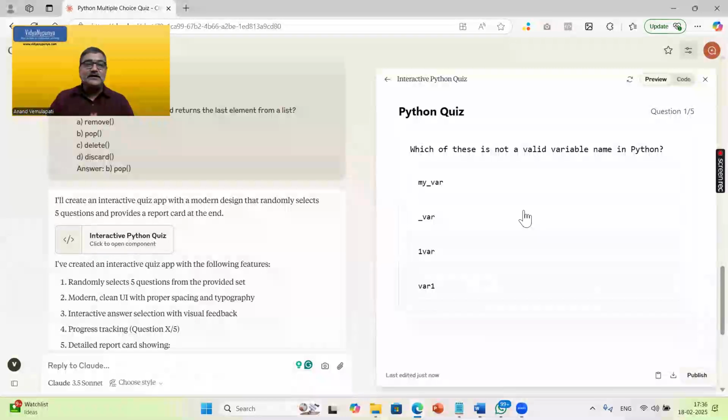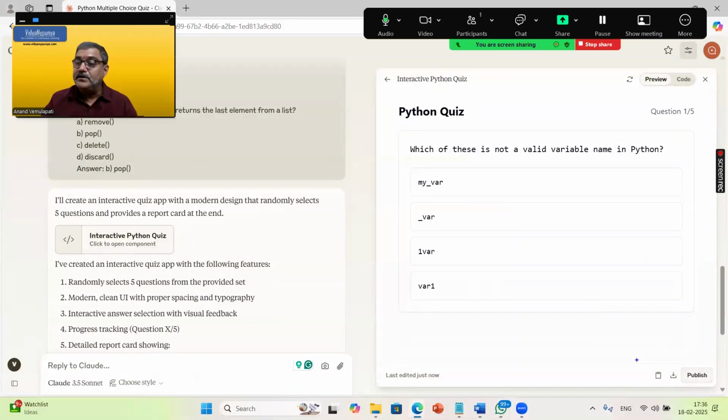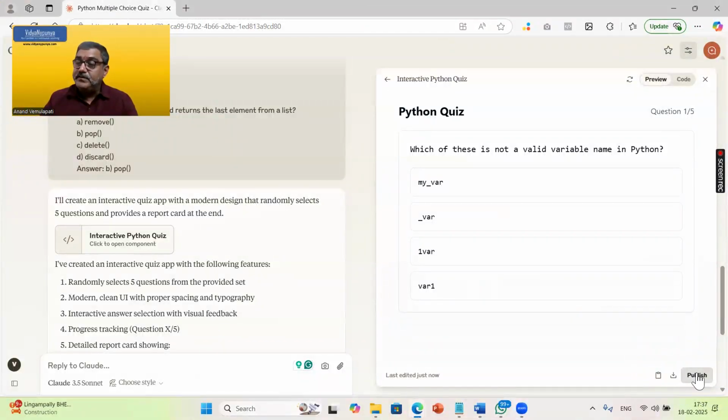So your application is ready. But now you may be wondering, sir, you mentioned that you can share this application with anyone in the world and they can access it from anywhere in the world. How to do that? All you need to do is just click on this publish, right? If you can see at the bottom, I have this publish button. And you can even download the code as I'm highlighting here. You can even download, but let me just click on the publish button here.